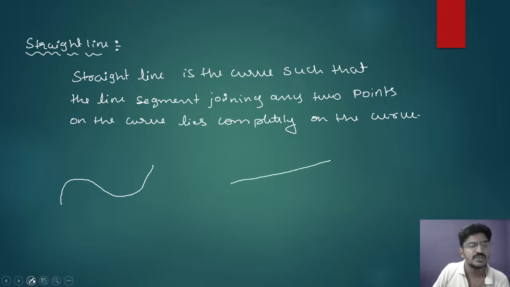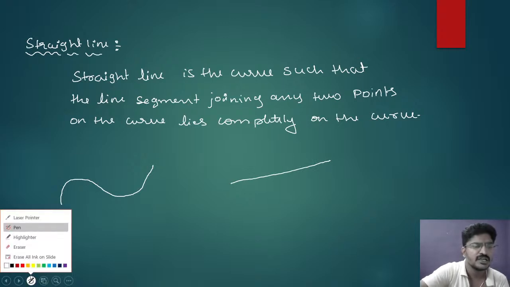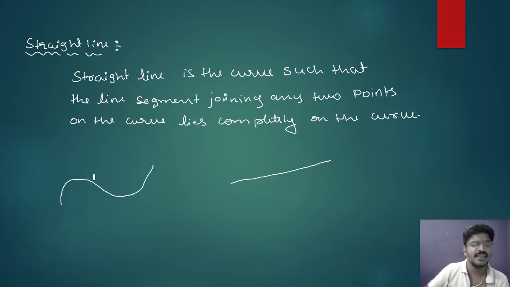Concentrate on the definition, that is, straight line is the curve such that the line segment joining any two points lies completely on the curve. Such a curve is called a straight line.